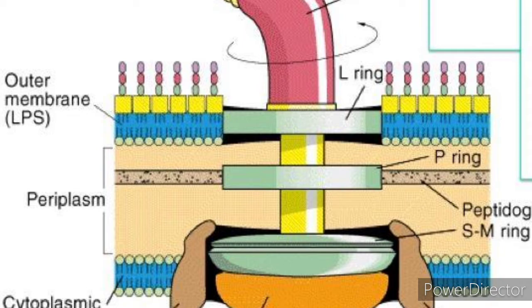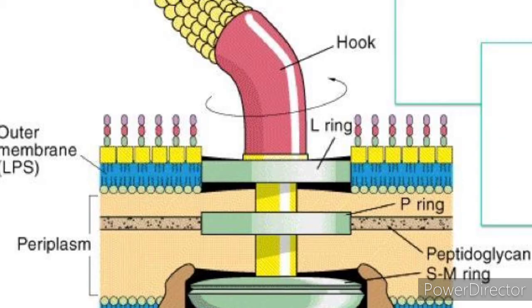In gram-negative bacteria, there are two pairs of rings. One is the proximal and another one is the distal ring, which are connected by a central rod. There are four rings: the L ring, P ring, S ring and M ring. L ring means lipopolysaccharide ring. P ring means peptidoglycan ring. S ring means supermembrane ring. And M ring means membrane ring.